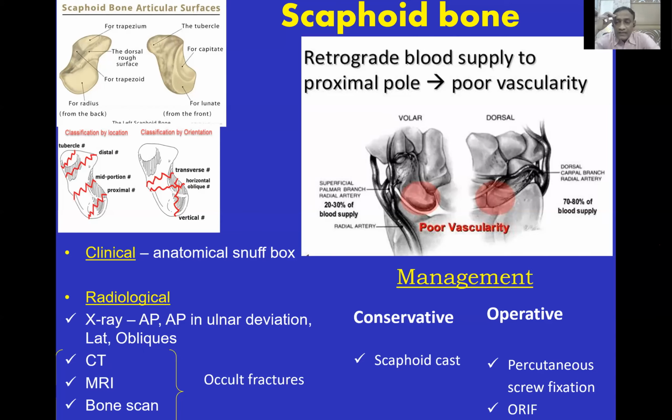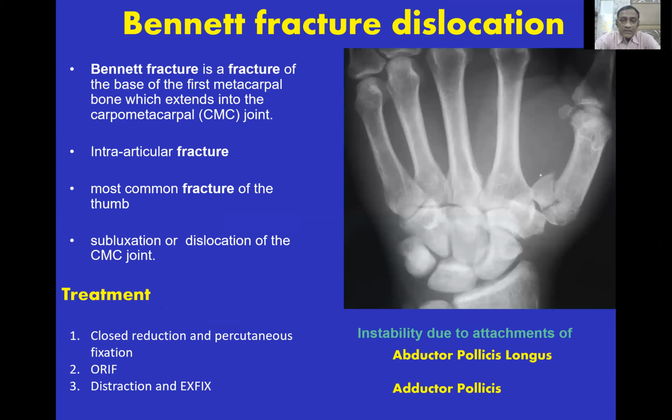The next fracture in the hand is the Bennett's fracture, which is very popular. It's a fracture dislocation of the base of the first metacarpal, and instability is mainly because of the attachment of the abductor pollicis longus and adductor pollicis. The treatment is closed reduction with percutaneous fixation. Of course, you need a C-arm for this. Open reduction and fixation if the fracture is old, or sometimes you can treat it by distraction and external fixation.